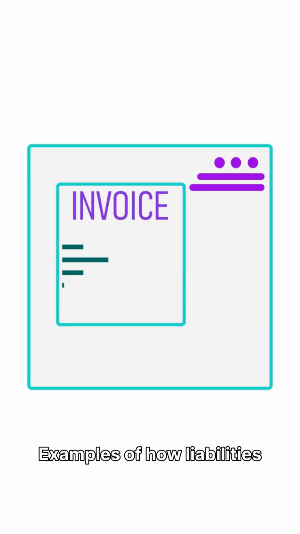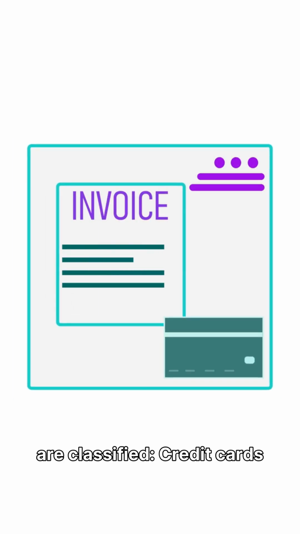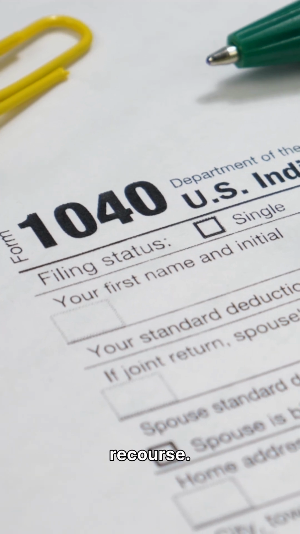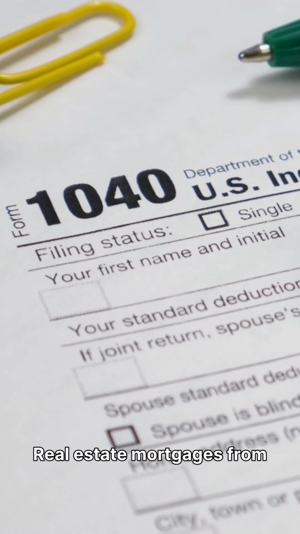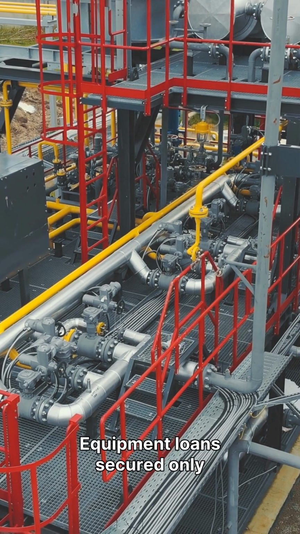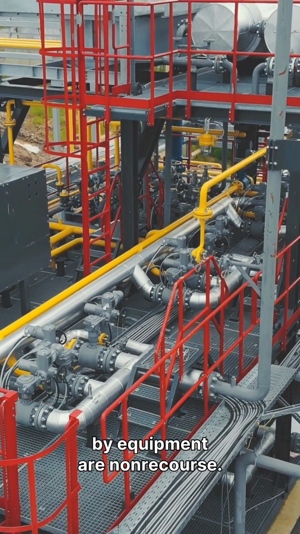Examples of how liabilities are classified: credit cards and vendor payables are recourse. Government tax liabilities are recourse. Real estate mortgages from a qualified bank are qualified non-recourse. Equipment loans secured only by equipment are non-recourse.